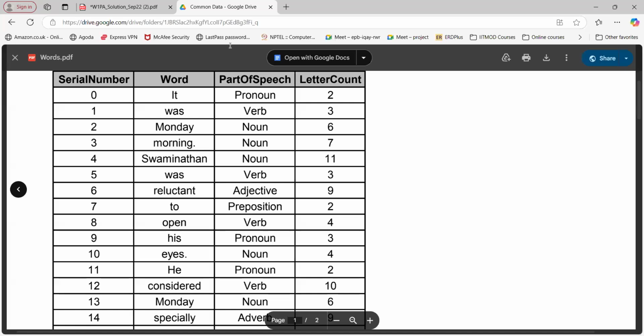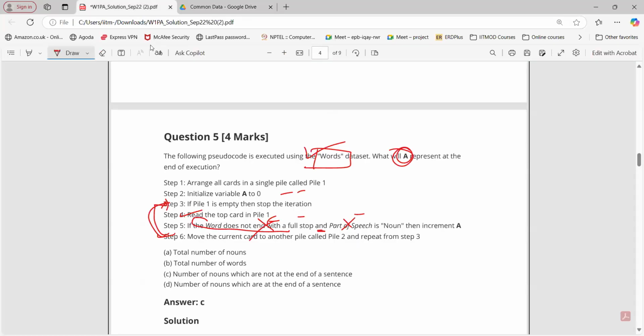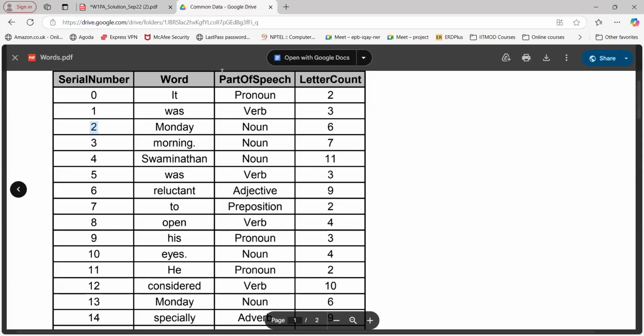What about this next one? Serial number, the word is Monday. Will the condition become true? We have a part of speech noun there. But it does not end with full stop, so this is false. So false and true will be false, right? Then we cannot increment A. So again, we move that card to the next pile. Go for step number 3. So go for the next card.